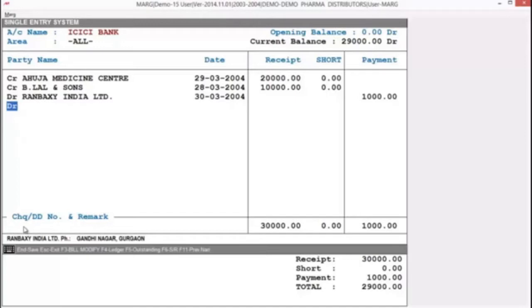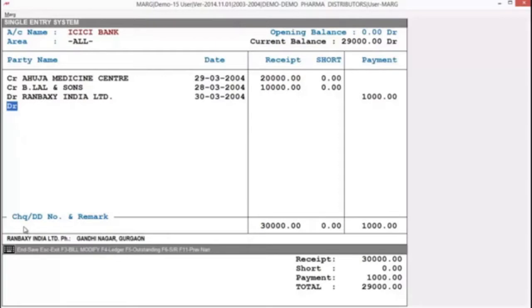Now let's take another example. Suppose you have deposited some cash in bank or you have withdrawn some amount from bank. In that case, you have to enter a contra voucher separately. But in Mark software, you can also enter contra voucher in single entry and software will automatically convert it into double entry and post it in separate voucher accordingly.